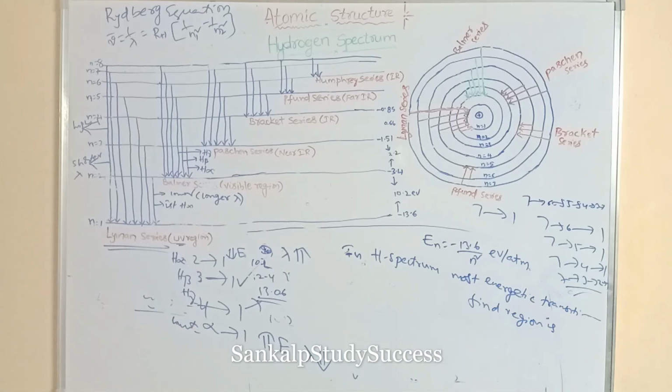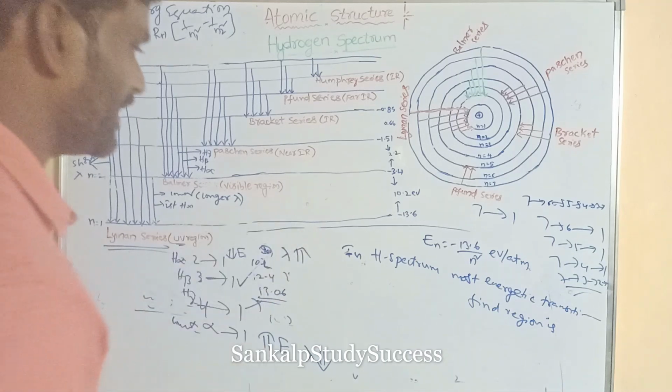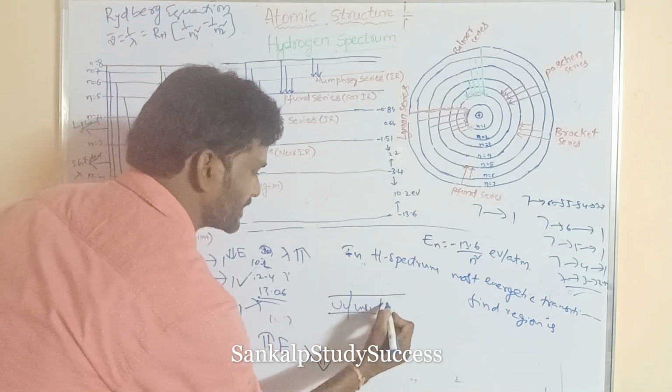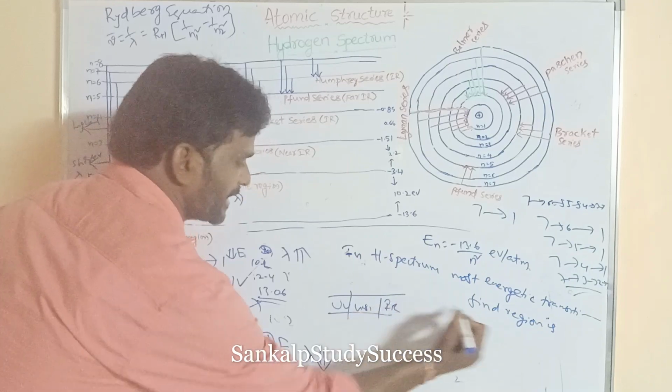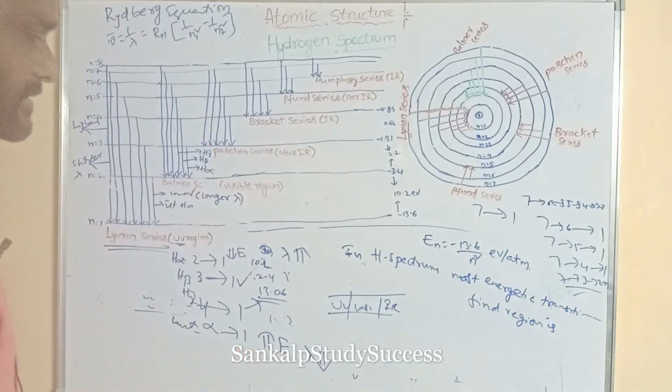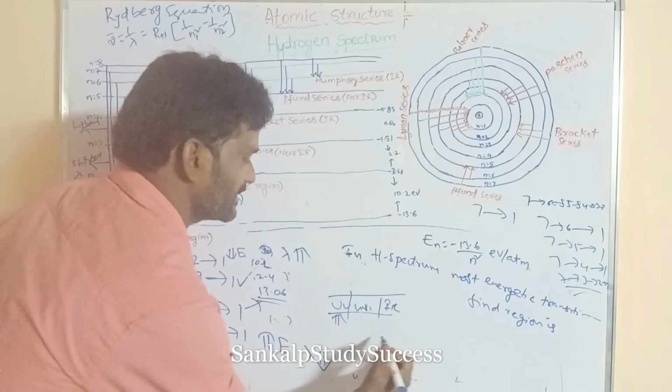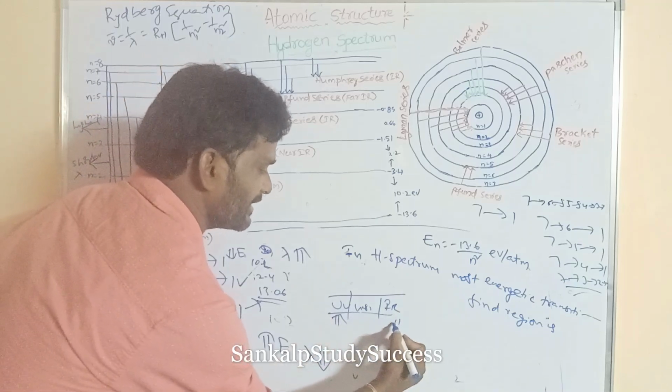We already discussed the electromagnetic radiation. This is the UV, this is visible, this is IR, this is microwaves, and next radio waves. So which has high energy? UV rays have higher energy. Among these three, IR has lesser energy.